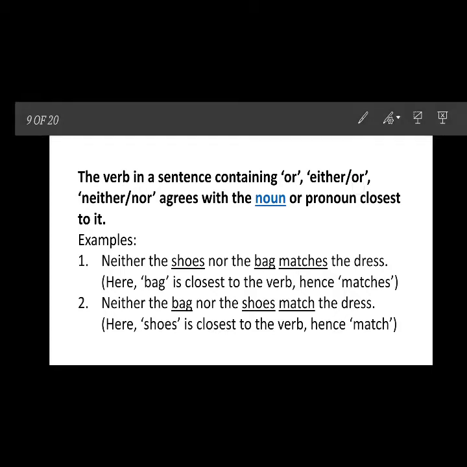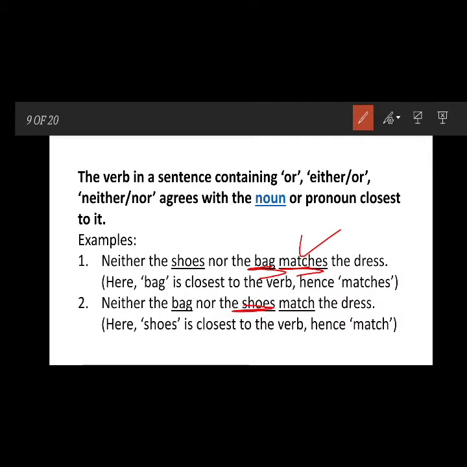For example, neither the shoes nor the bag matches the dress. Why do we use matches? Because here the bag is the subject closest to the verb, and bag is singular, so the verb will be singular. But here, neither the bag nor the shoes match the dress. Here the shoes is the closest one.